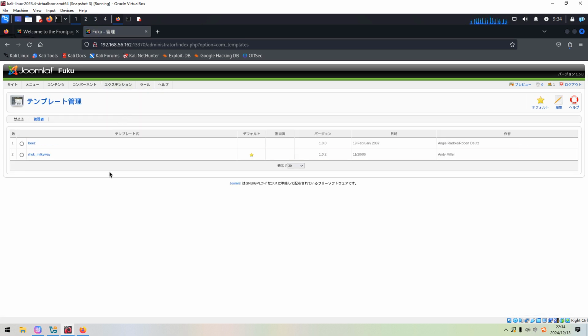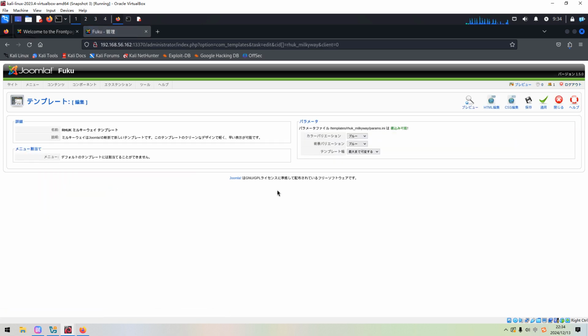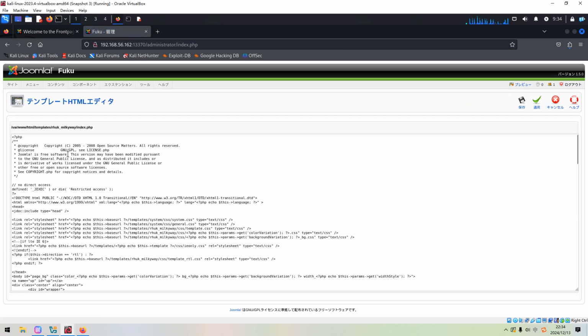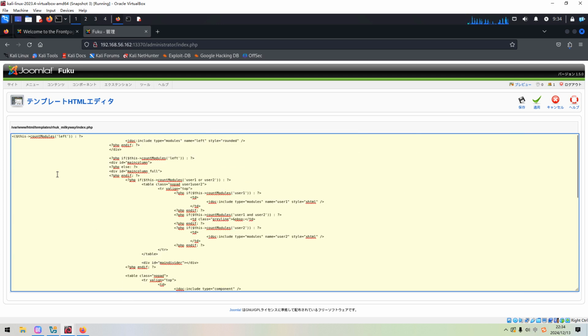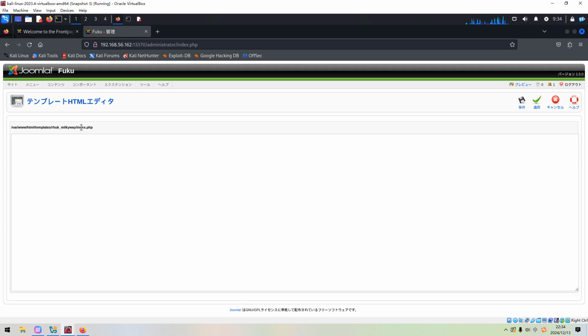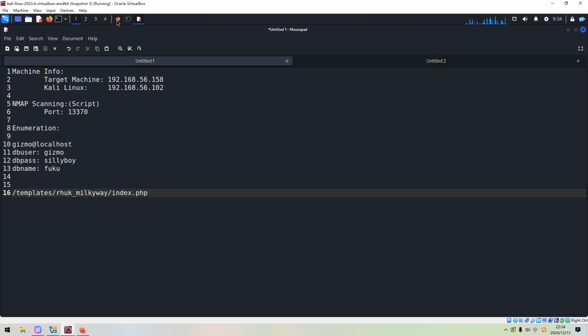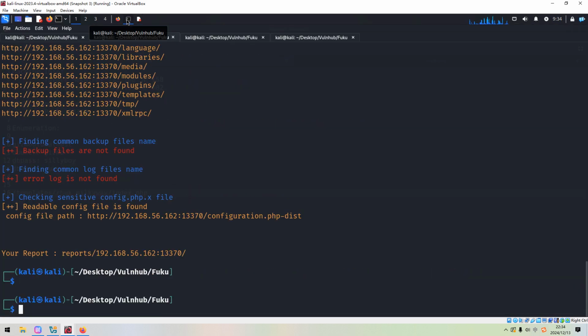Yeah, this way. Here is the template. I think you will be familiar with this one and also this one. So we can change this to our own code, for example, we can remove the original code, like we did for WordPress, right? We can also copy its location to the notebook.